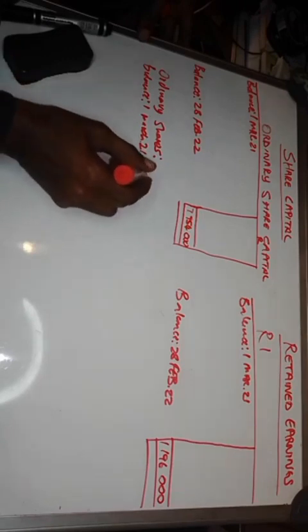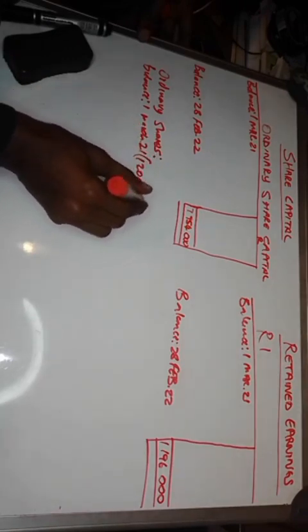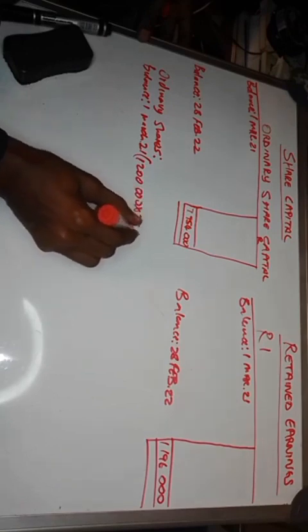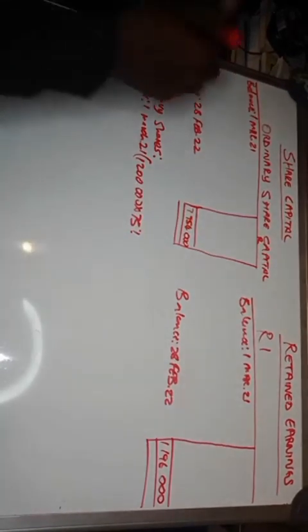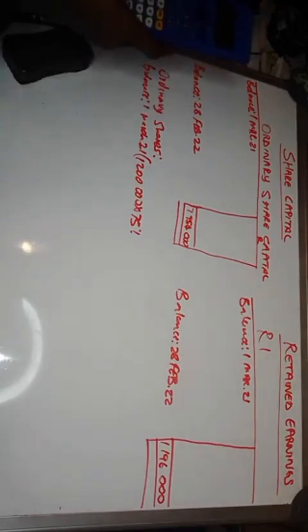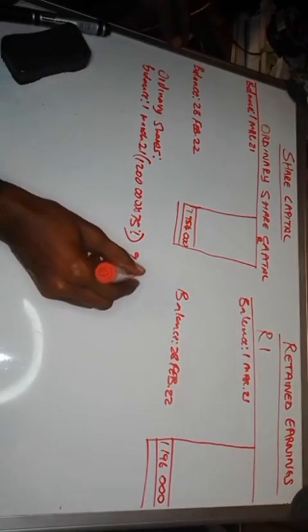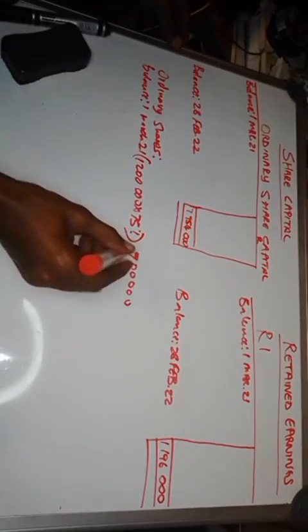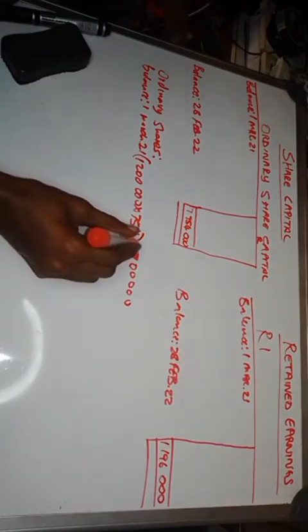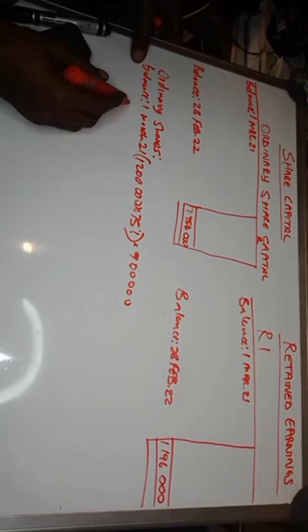Now the balance was 1,200,000 times by 75%. How much is it? 1,200,000 times by 75%, then we get 900,000. So which means 900,000 shares were in issue at the beginning of the year, right?